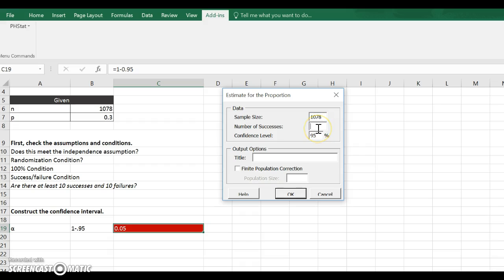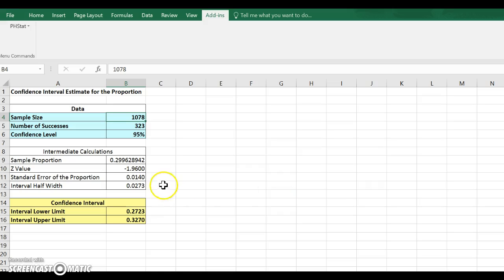Then you need your number of successes, which in this case would be 0.30 times 1,078. That is 323. And you're looking for the 95% confidence interval. And then you just press OK. And you can see here, you're given your interval lower limit and your interval upper limit. And that's how you would solve for the confidence interval.